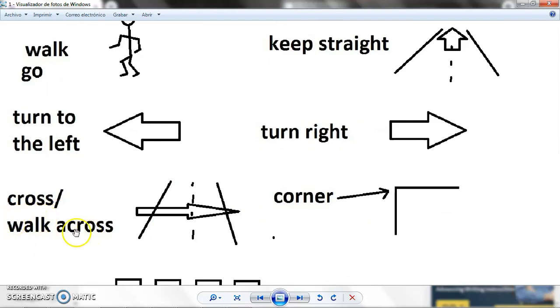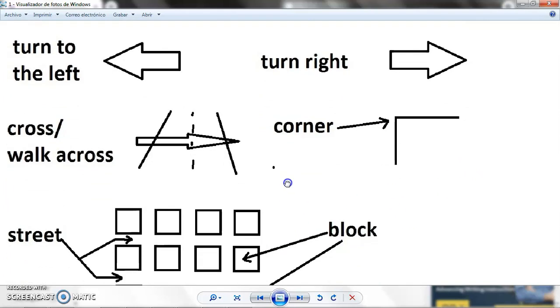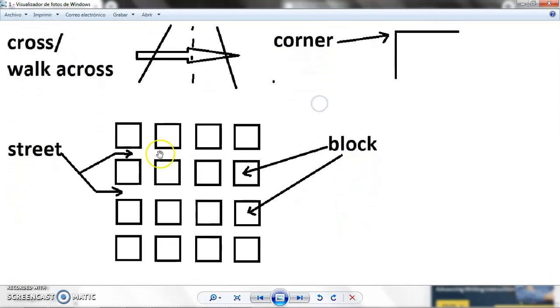Cross, walk across, crossing. Cruzar. Corner, like in soccer, la esquina. And the other vocabulary that we need to remember, streets and blocks, cuadras, calles. A street is a place where you can go from one point to another one, and that crosses with many others that cover the same purpose.